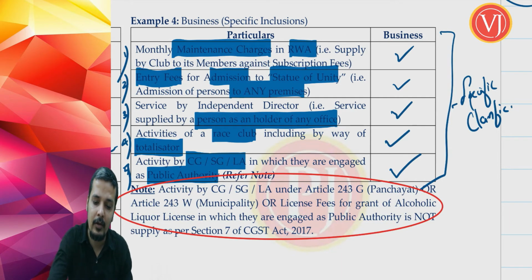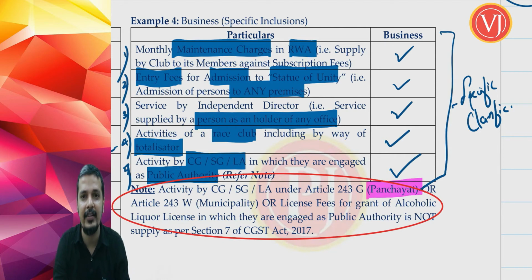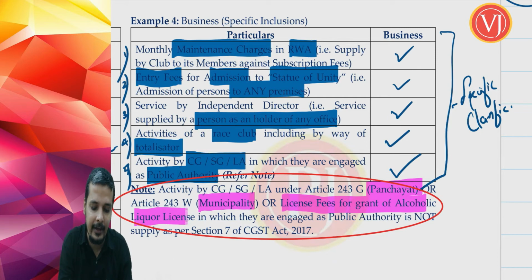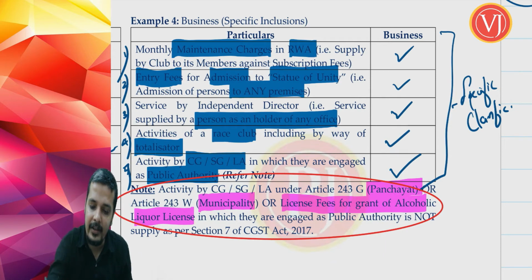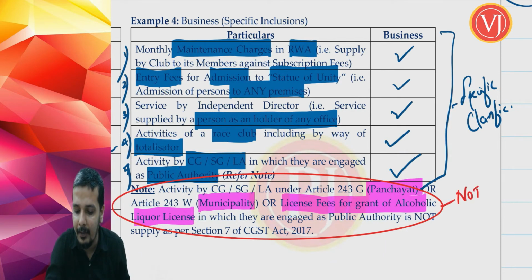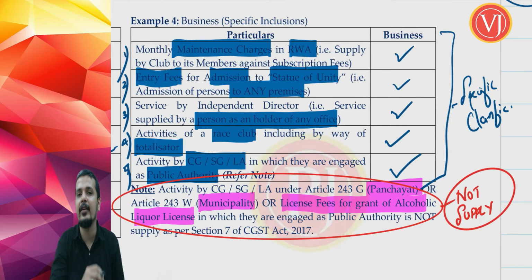Now what are those 3 notified activities? They are panchayat related activities under Article 243G, municipality related activities under Article 243W, and license fees for grant of alcoholic liquor license, where government is getting something from the recipient, but it is not subject to GST because it is covered by not supply. So don't worry friends, this point we are going to discuss again when we discuss not supply.